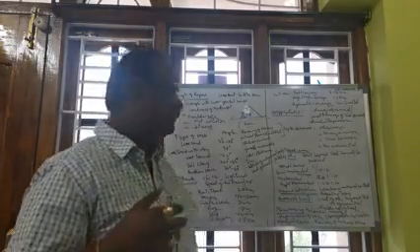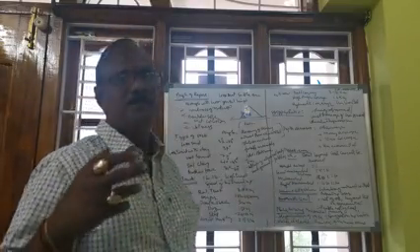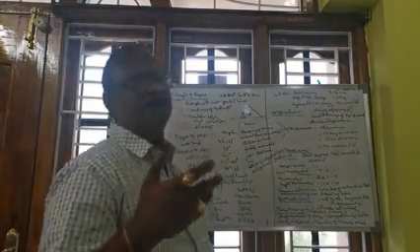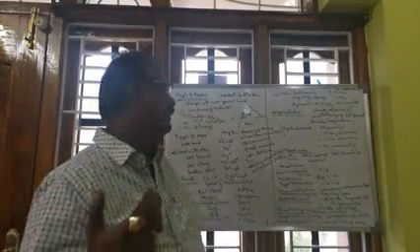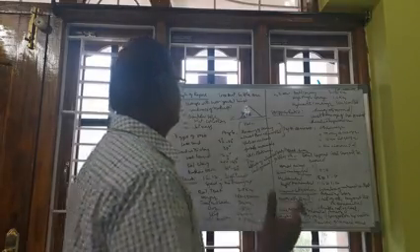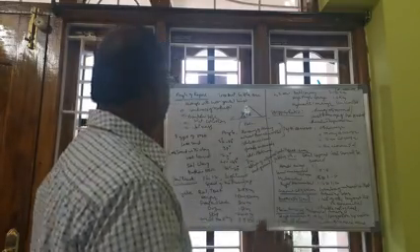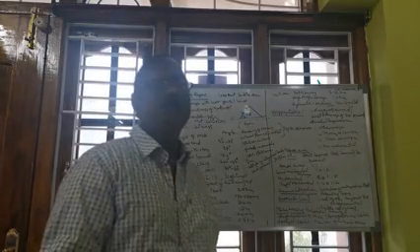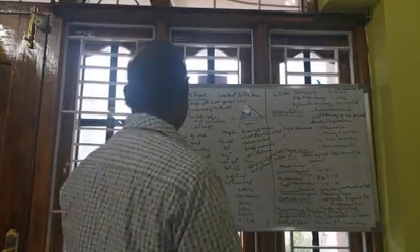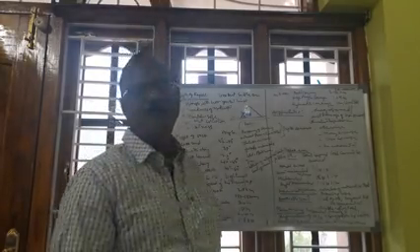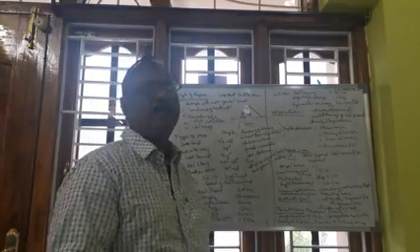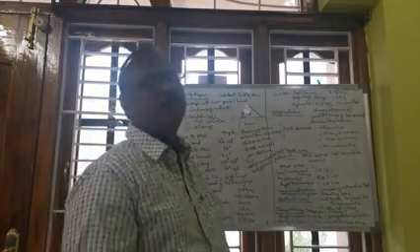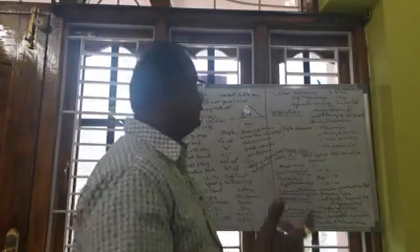The factors which influence the angle of repose: first, the hardness of the material. When the hardness of the material is more, the angle of repose is nearly 40 to 45 degrees. When rock is there, we can maintain the angle of repose at 40 to 45 degrees. Second, the boulder size. When more boulders are there, the angle of repose can also be increased. The angle of repose is more when the size of the boulder is more, giving more stability.